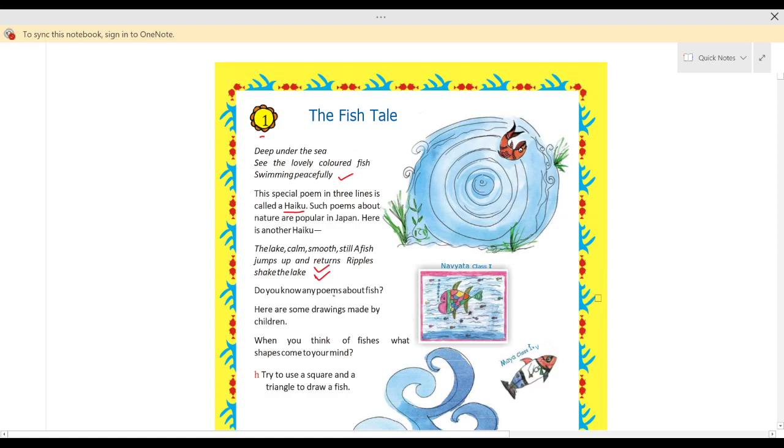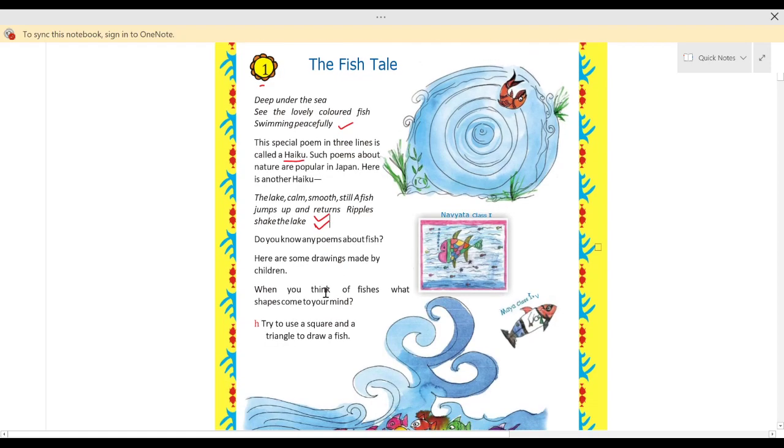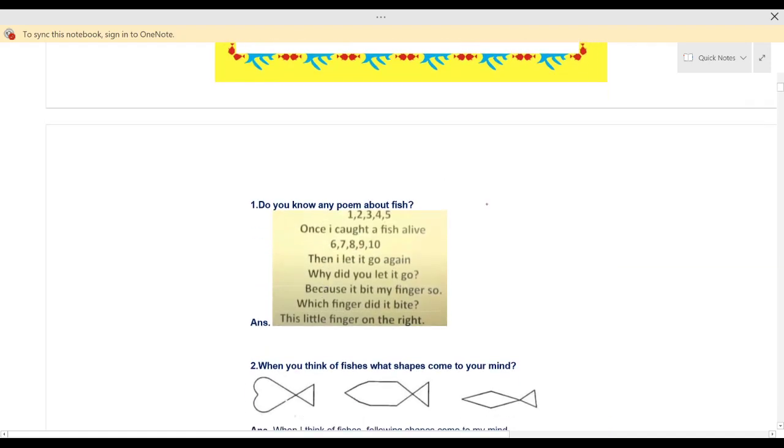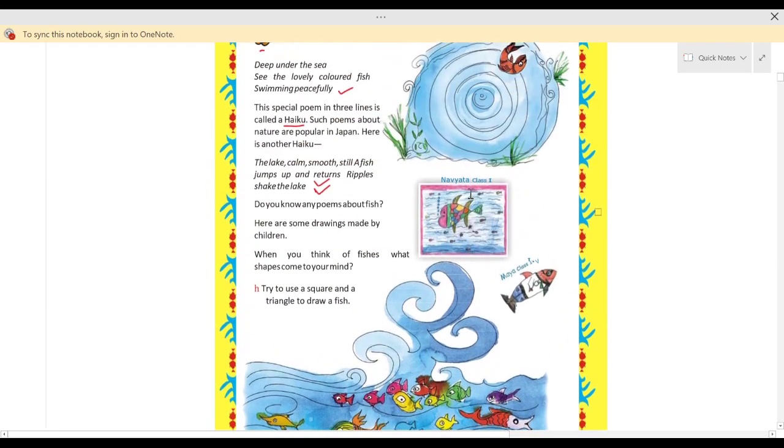Do you know any poems about fish? I think you all have heard, मछली जल की रानी है, जीवन उसका पानी है. And one more poem I have written here about fish. Please go through this poem.